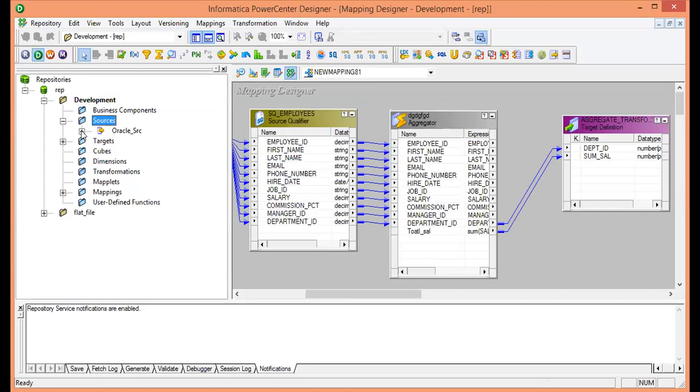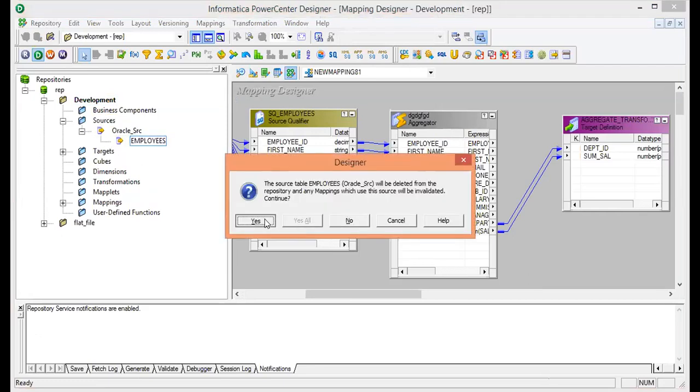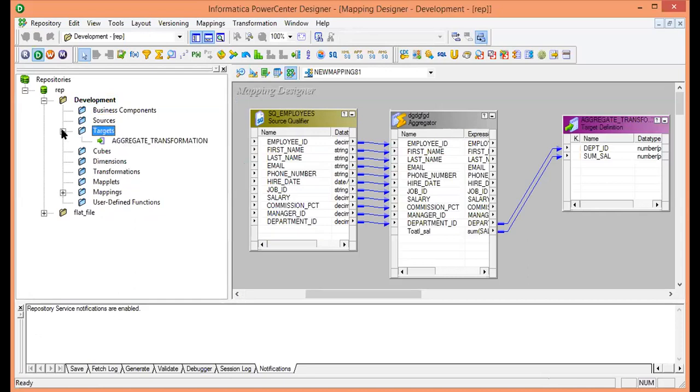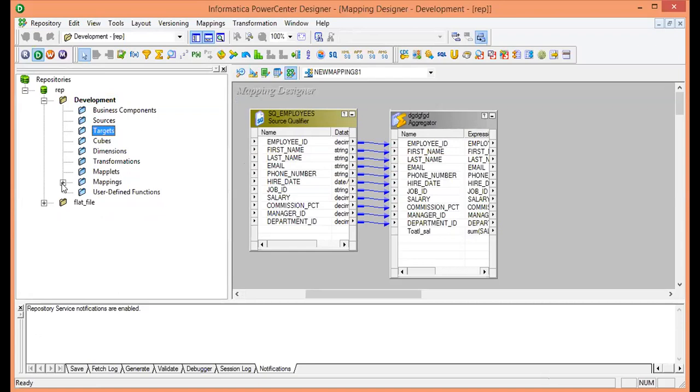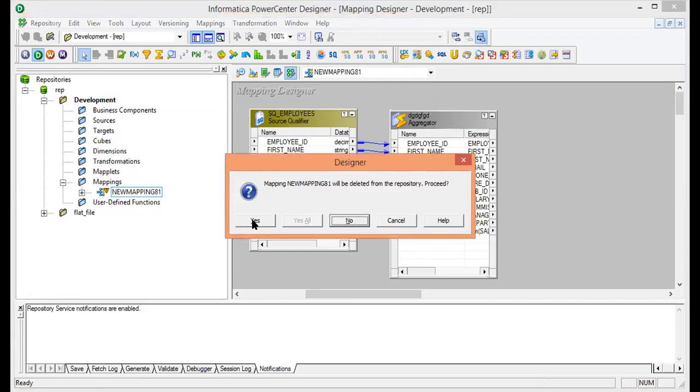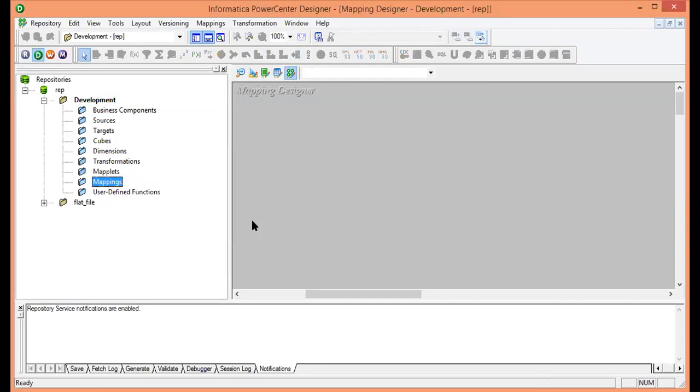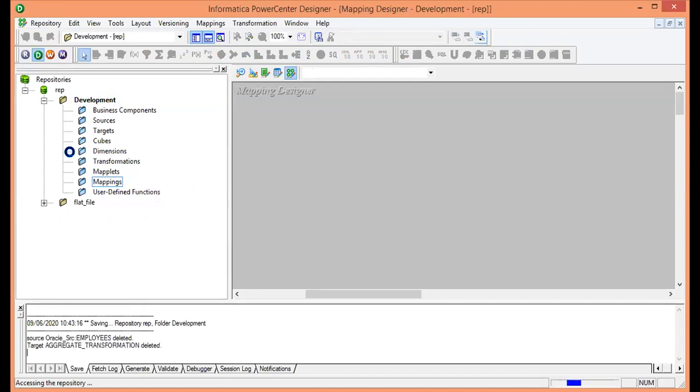First let me remove all these, which I was doing in the last class. The moment you open Informatica for the very first time, it will look like this, completely blank, with no data.